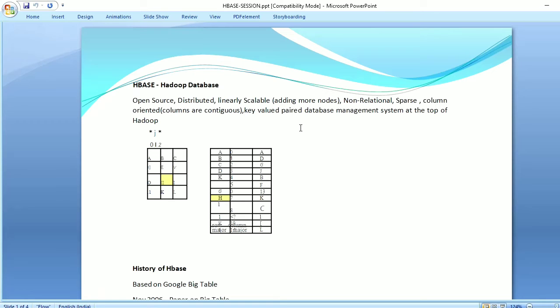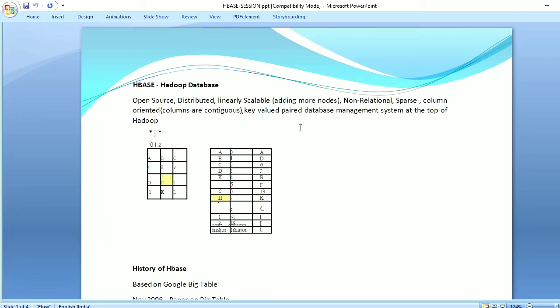Next property is that it is column oriented. Column oriented means columns are contiguous. It is grouped by the column. So we can easily access particular column. Like MySQL is row oriented database. Their rows are contiguous. So let me explain you the concept of contiguous. How values are stored contiguously in any database.